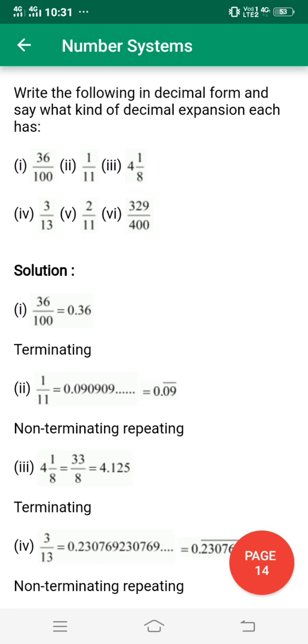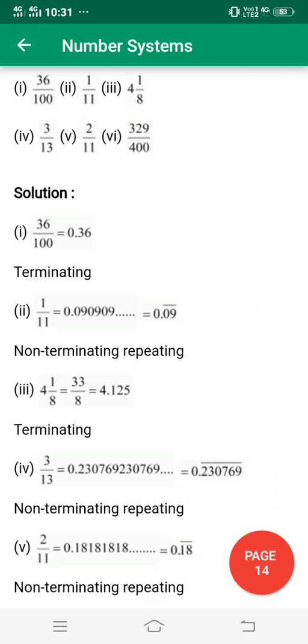Now we see there is no remainder, so it is terminating. In the second case we have to see that 1 divided by 11, then 0, then again 0 9 0 9, then again 1 remainder is coming. If you do the rough work, you see that again and again the same number repeats.